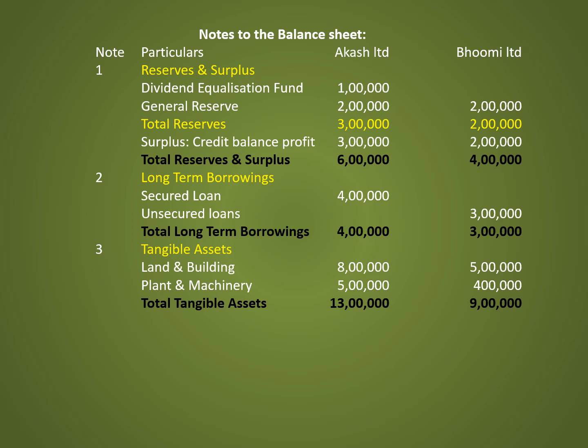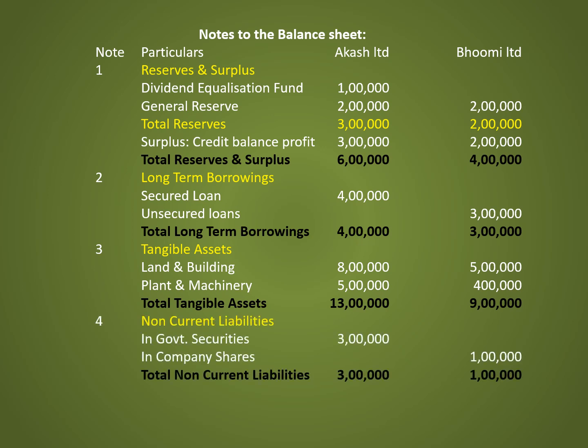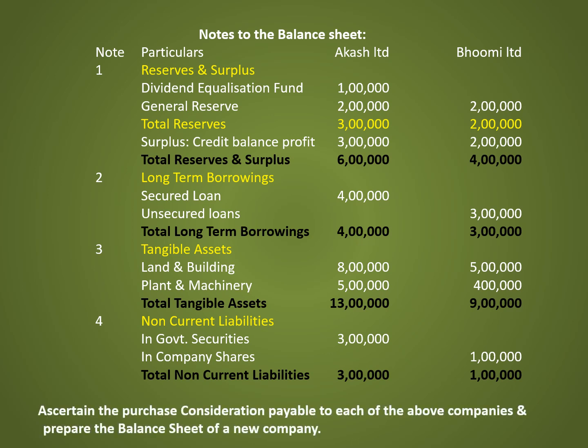Under that, land and building 8 lakh and 5 lakh respectively. Plant and machinery 5 lakh and 4 lakh respectively. Total tangible assets 13 lakh and 9 lakh. Fourth note number, non-current investments. In government securities under Aakash Limited 3 lakh. In company shares under Bhoomi Limited 1 lakh. Total non-current investments 3 lakh and 1 lakh.